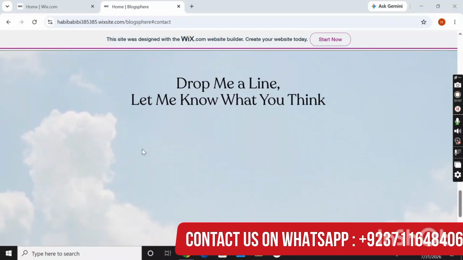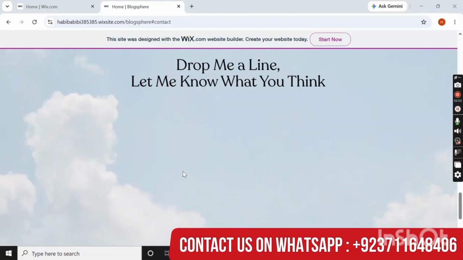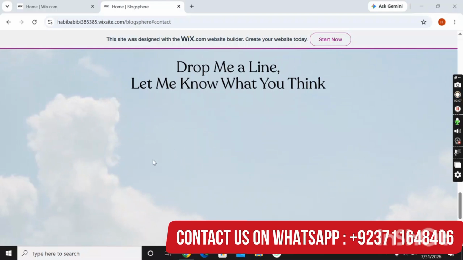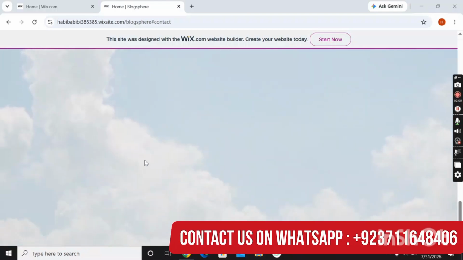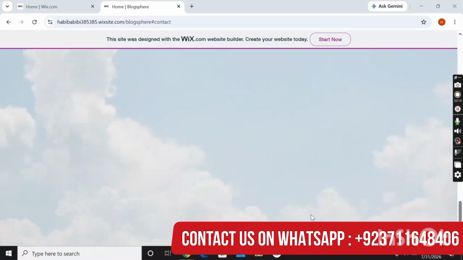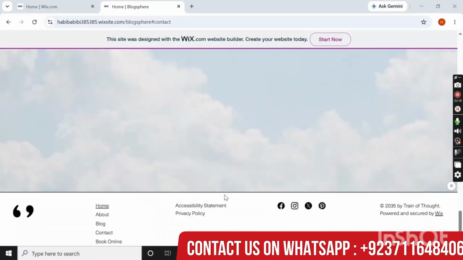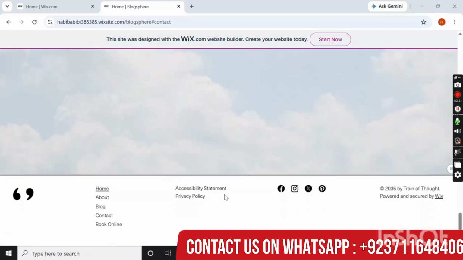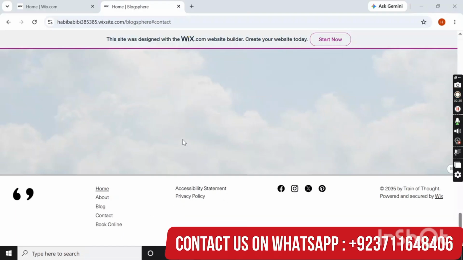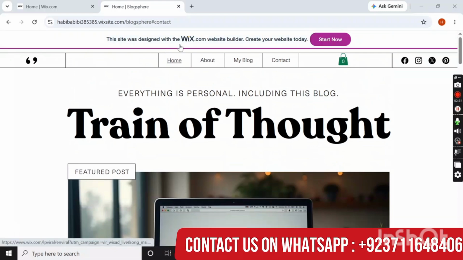This is the contact section. The internet is slow, that's why the contact section is not clear right now, but there was first name, last name, and email, and at last the message section, and a submit option. The user can submit a message from here. Right now, because of slow internet, this section is not uploaded. So this is the photo section. Here you can see the amazing look of this site. So let's move toward the next section, that is about.